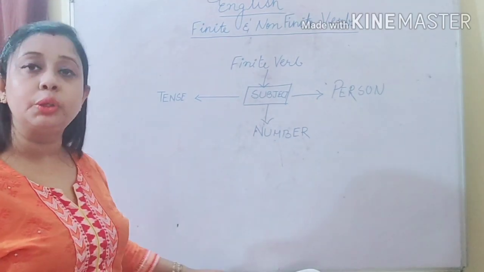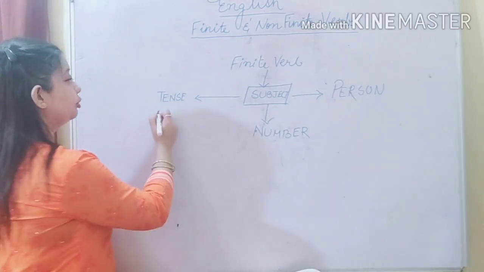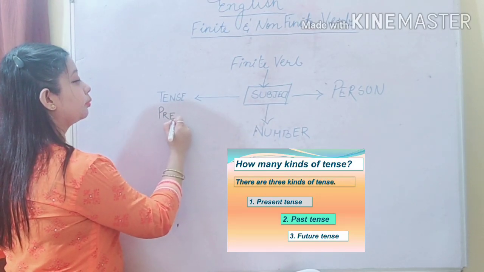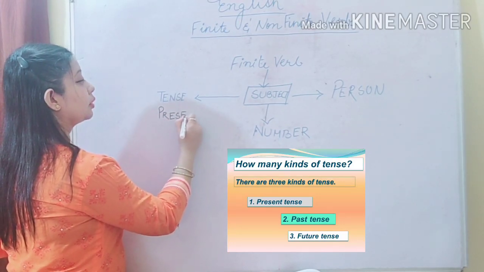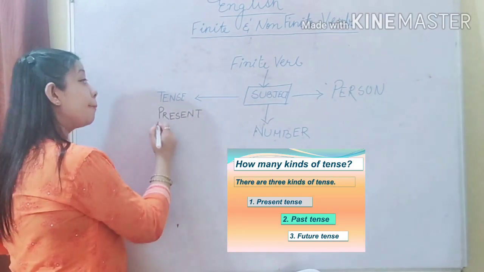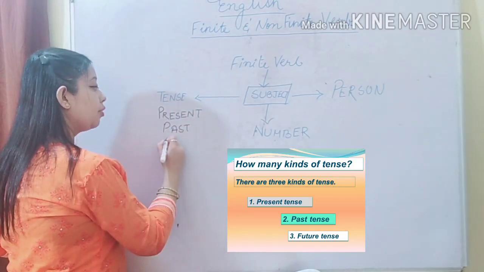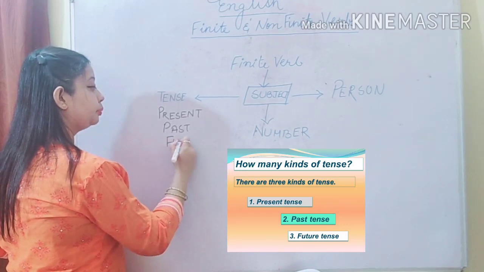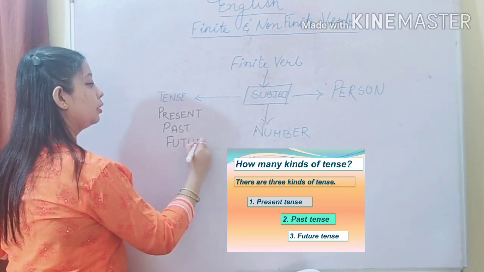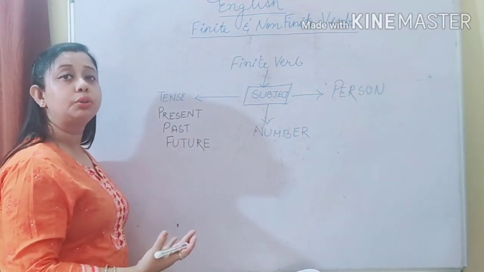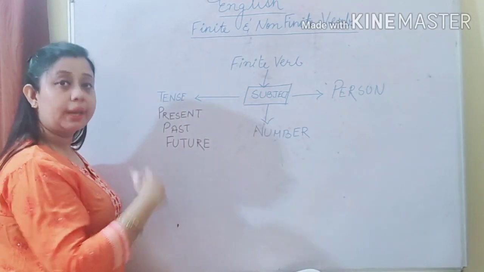Tense, we all know, are of three kinds, which are present, past and future, which are further divided into their subkinds, but we will not go to that much right now.